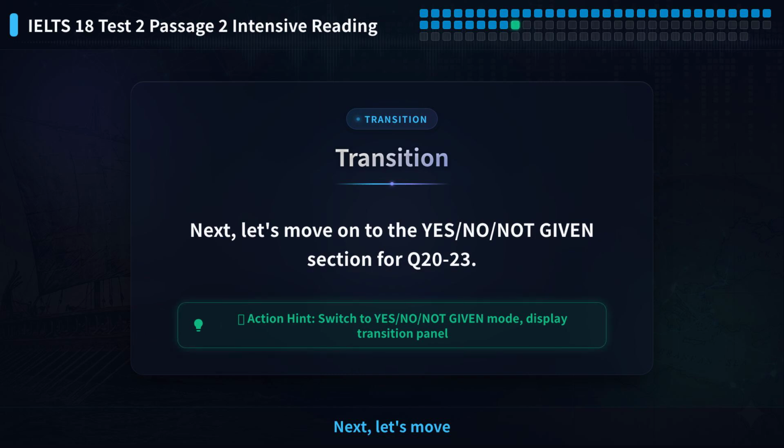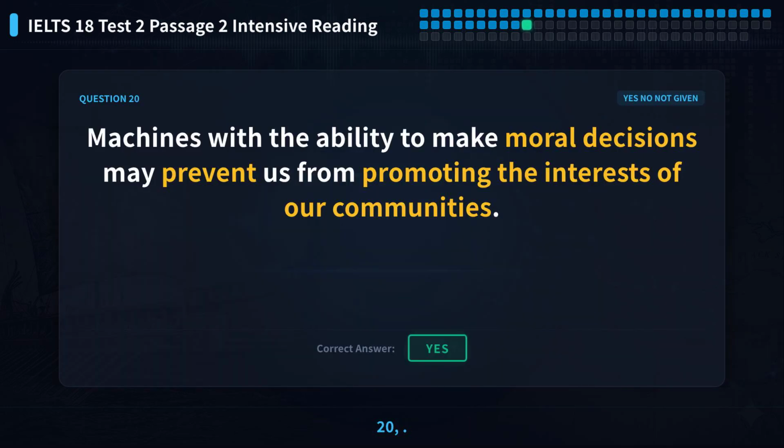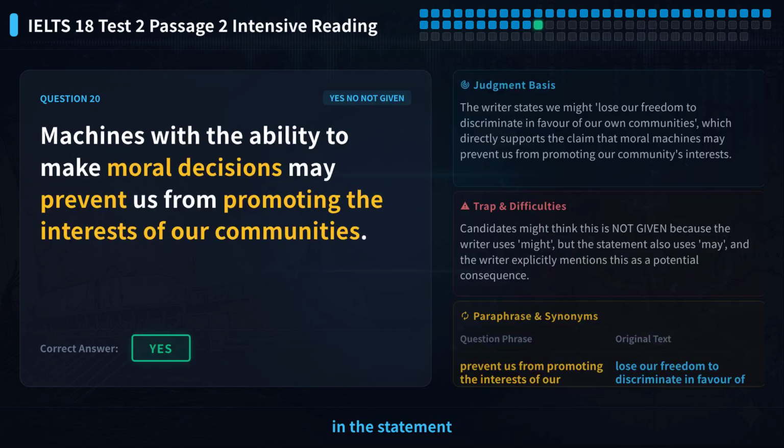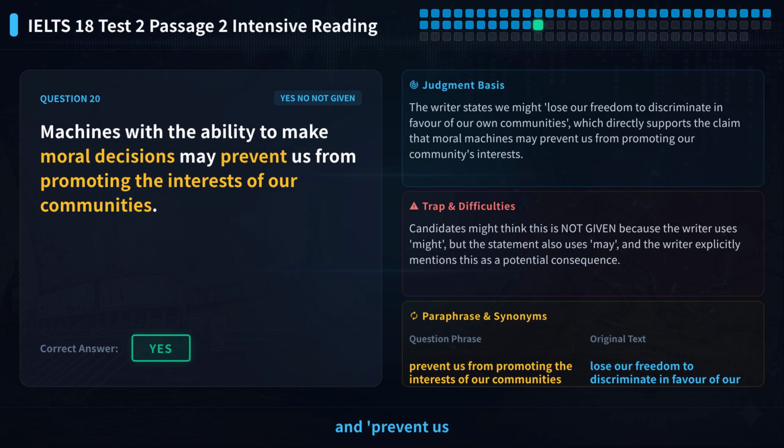Next, let's move on to the yes/no/not given section for Q20-23. Let's look at question 20. The statement says, machines with the ability to make moral decisions may prevent us from promoting the interests of our communities. Please pause the video and try to judge it yourself first. The key clue words in the statement are, machines with moral decisions and prevent us from promoting community interests.